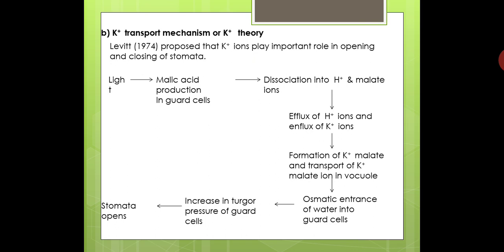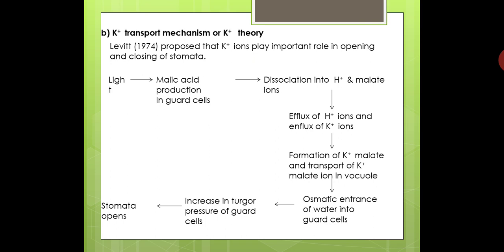Turgor pressure increase leads to inward bending of the inner walls of the guard cells, and finally it leads to the opening of the stomata during the daytime. While in the night time, according to Leavitt or the potassium theory, these reverse reactions take place, from stomata open going to night time, and it leads to the closing of stomata.